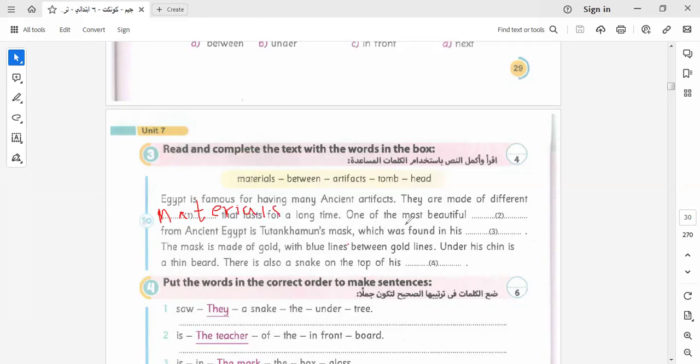That lasted for a long time. One of the most beautiful artifacts from ancient Egypt is the mask of Tutankhamun, which was found in his tomb. There is also a snake on the top of his head. Let's go to another one here.